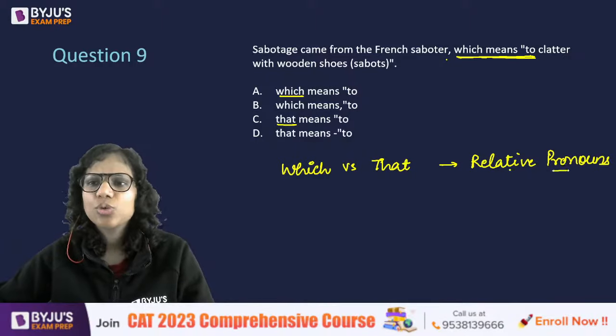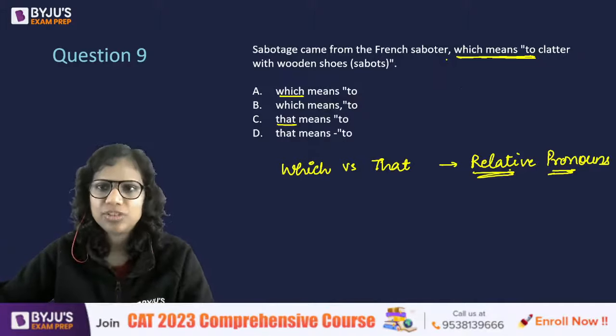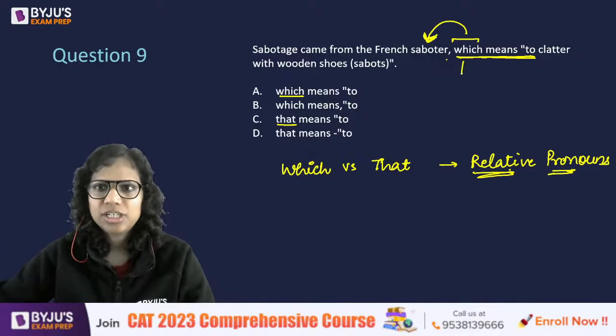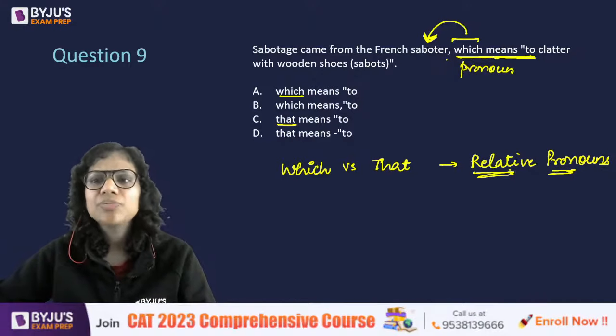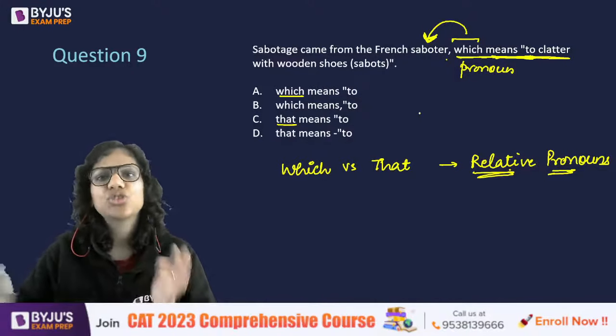Relative pronouns, those pronouns that refer to something that comes before them. So which here refers to saboteur. It is a pronoun here which refers to saboteur that came before it, and then afterwards we talk more about these nouns. That is the feature of relative pronouns.